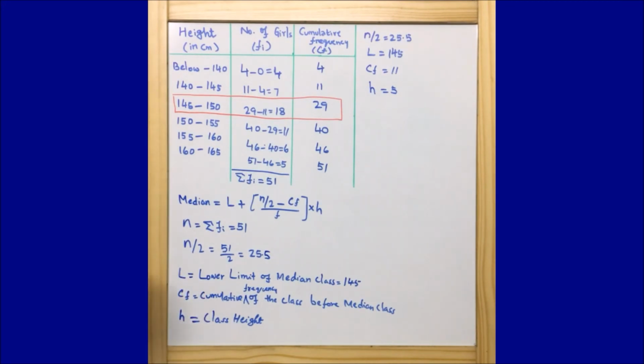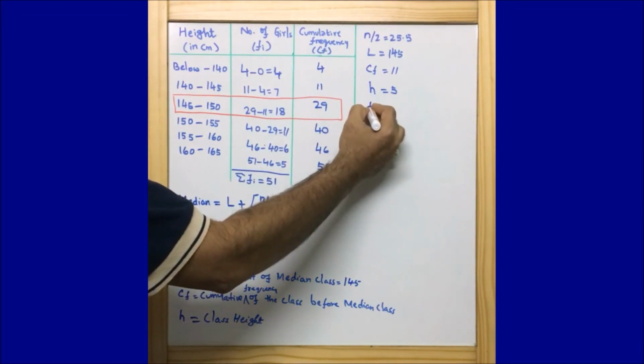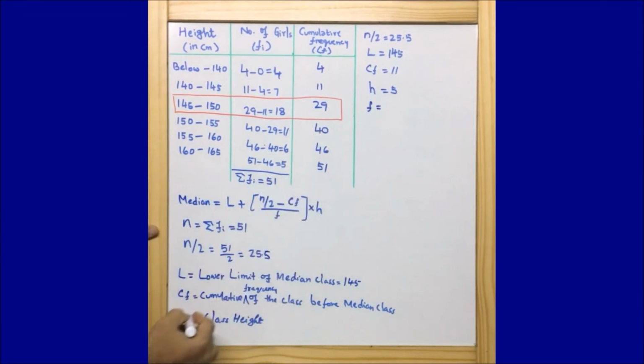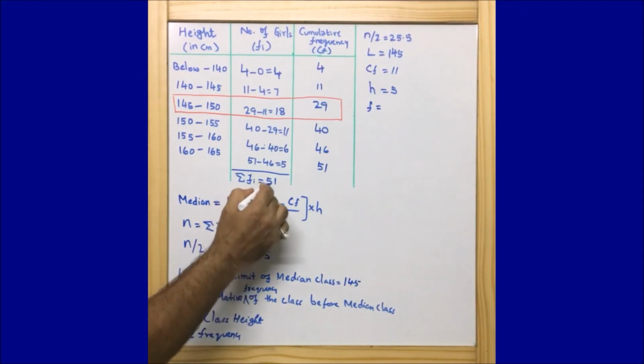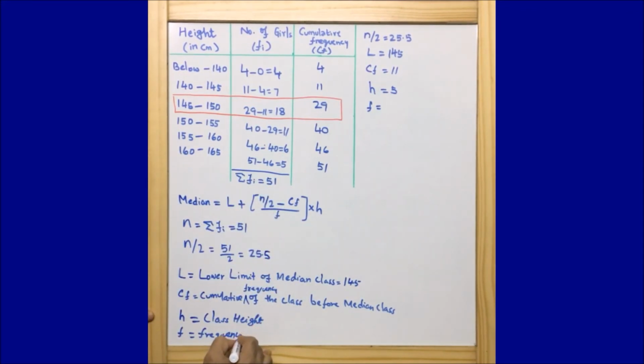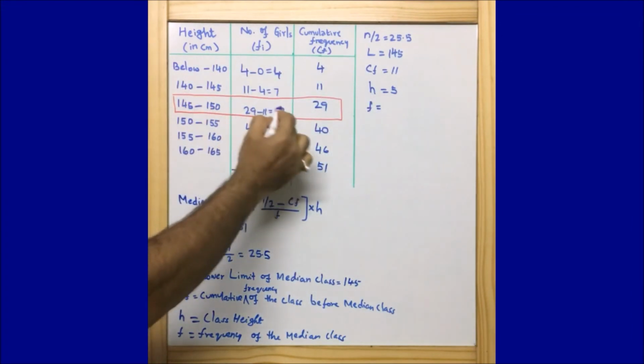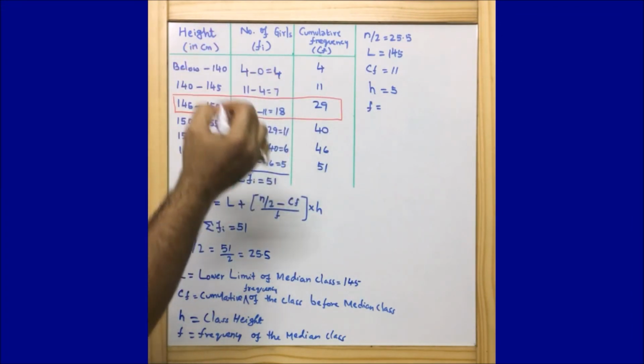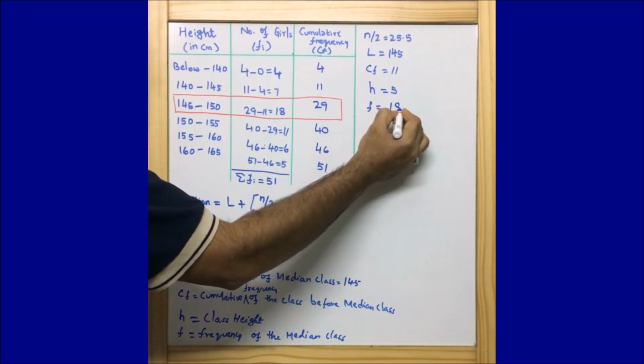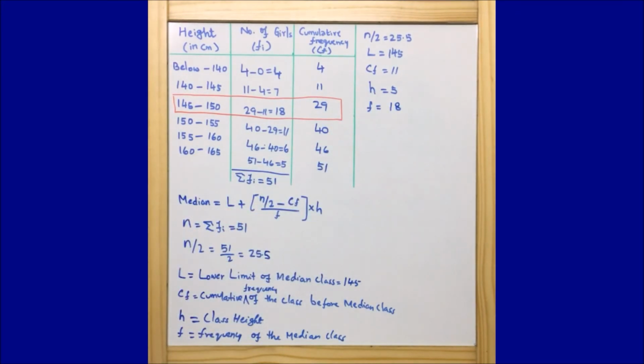Now F is the frequency of the median class. Don't get confused here and don't take F as the summation of fi. That is different, and this is different. This is the portion where our median class lies, and this is the frequency. F is 18.